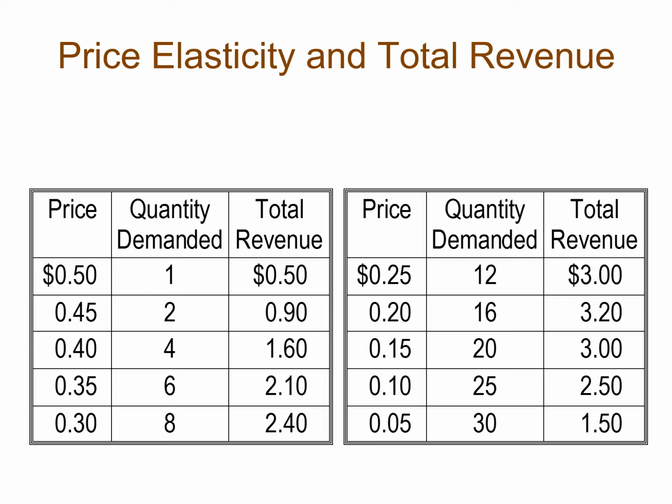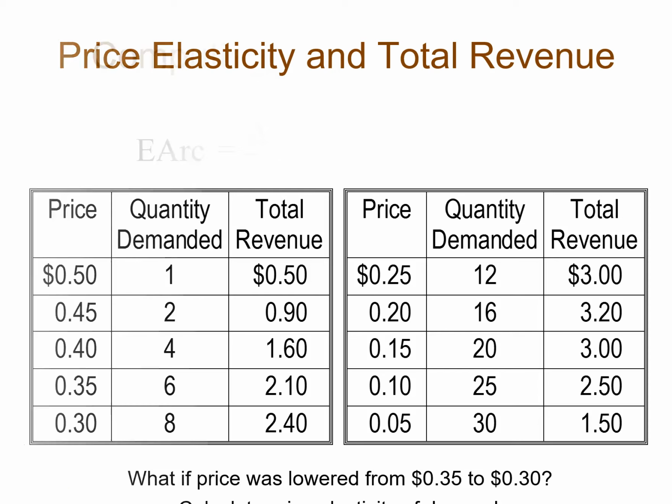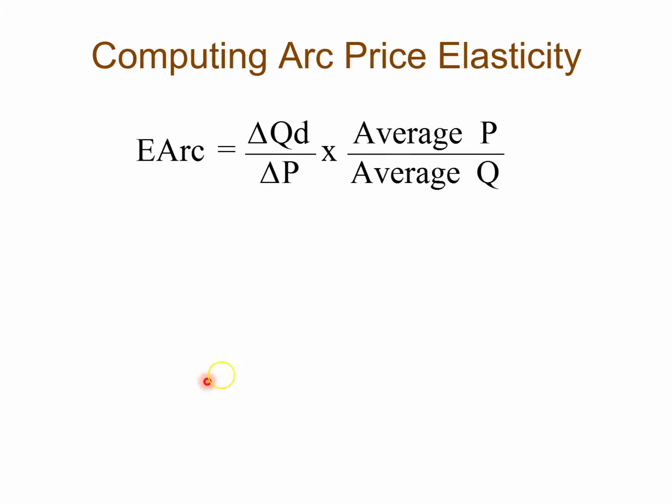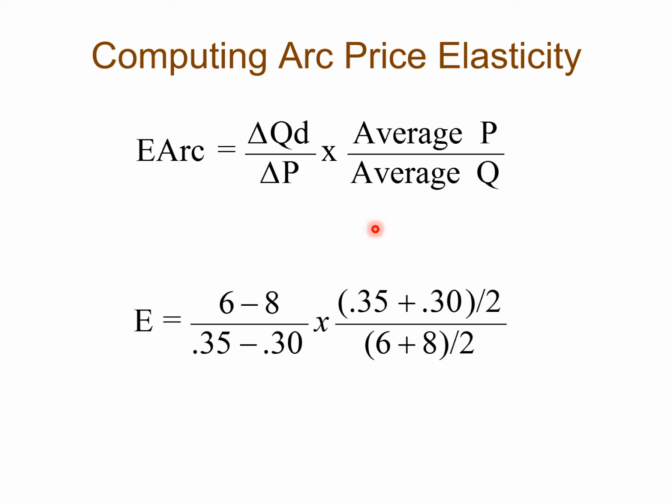So welcome back. In the previous video, we were talking about what happens when you decrease price from 35 cents to 30 cents. And so what we're going to do is look at that calculation. Like I told you in the last video, you simply plug in these values, P1, Q1, P2, Q2, into this formula. And this is the formula, and it's going to look like this. This is your P1, this is your P2, this is your Q1, that's your Q2.